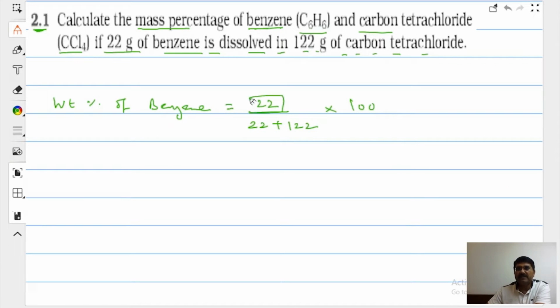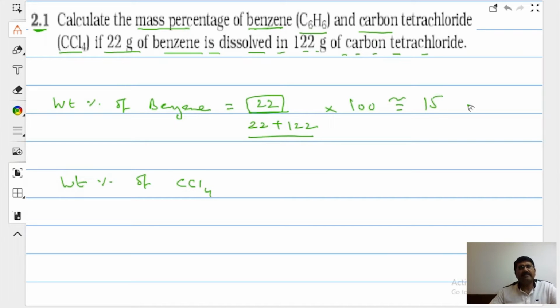You got it? What is this? Weight of the component. What is this? Total weight. I'm believing whatever answer you are giving. Are you calculating, Vinay, on the calculator? Vinay, hello. Are you using a calculator, dear? If you are using a calculator, then I believe you. Okay, beta. Now, Vinay, what is the weight percentage? Please calculate for me. 15.27.